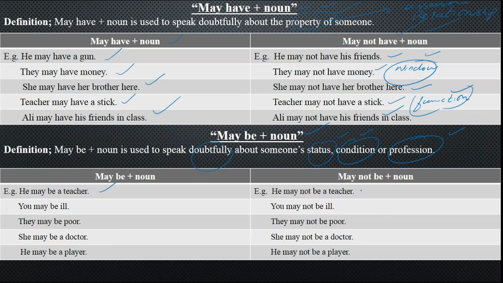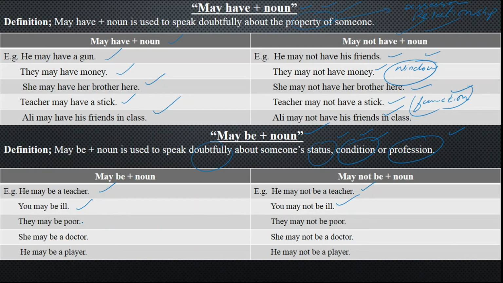And if someone is teaching and he does not have these techniques of a teacher, you'll say he may not be a teacher. You may be ill, because by your condition it looks like you're not feeling well, and that is what I'm saying doubtfully. But maybe you are showing this laziness because of another reason, but it can be seen by your condition that you are too lazy. So that is what I've said: you may be ill. You may not be ill. Why? Because you are just pretending.